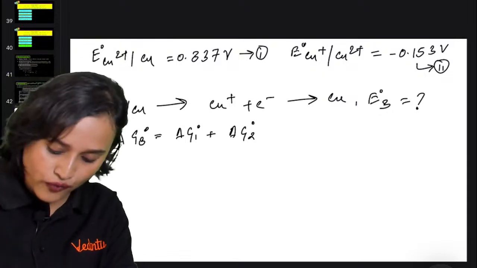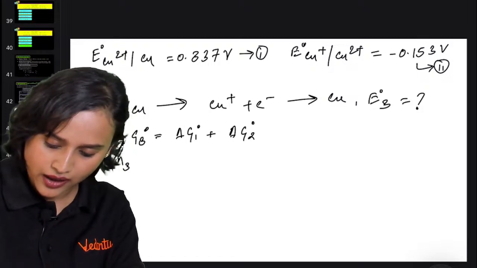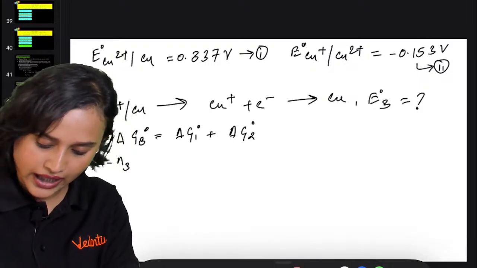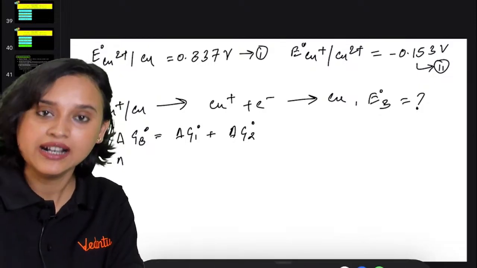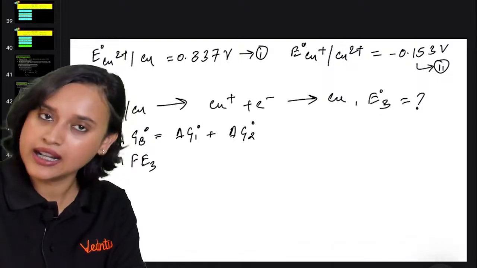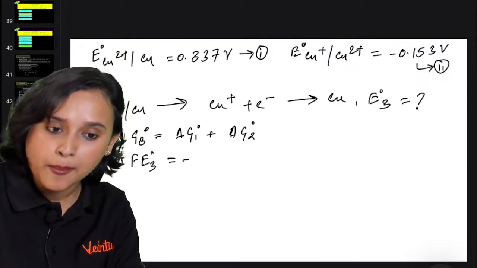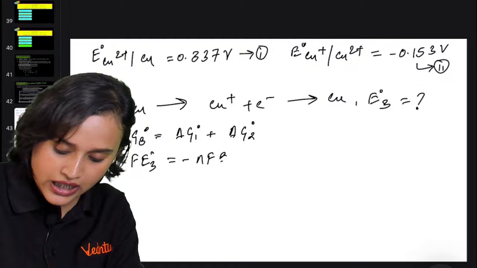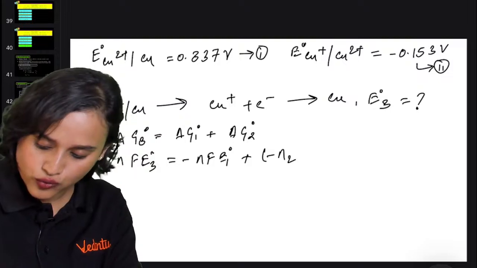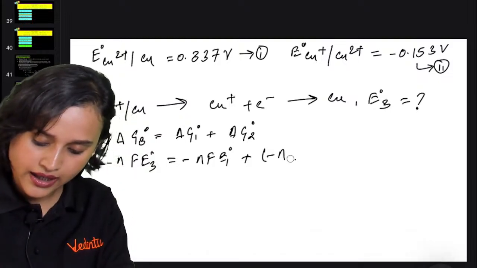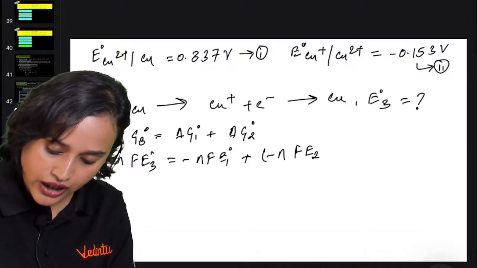So what we can write here is minus nFE3 naught is equal to minus nFE1 naught plus minus nFE2 naught.